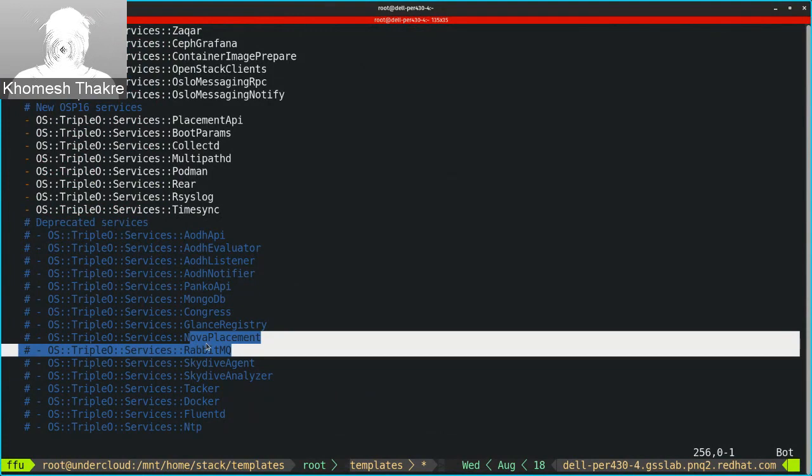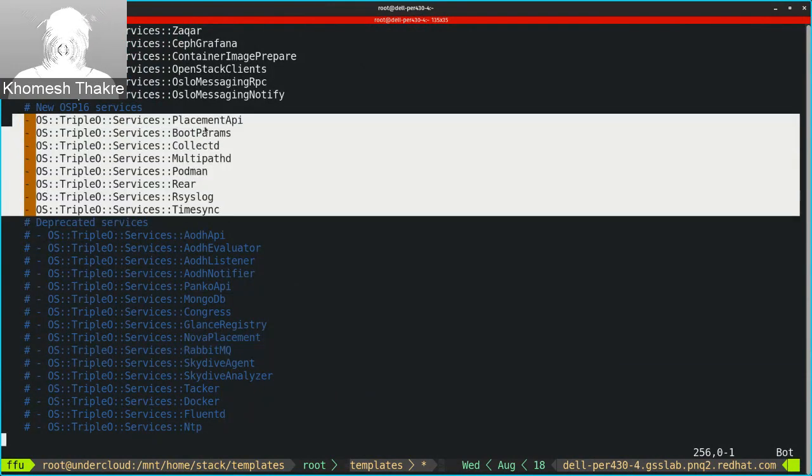For Nova placement, the service name has just changed. For RabbitMQ, the same thing. But we need to remove these and add the new services like placement API, Bootstrap, CollectD and all that other stuff.